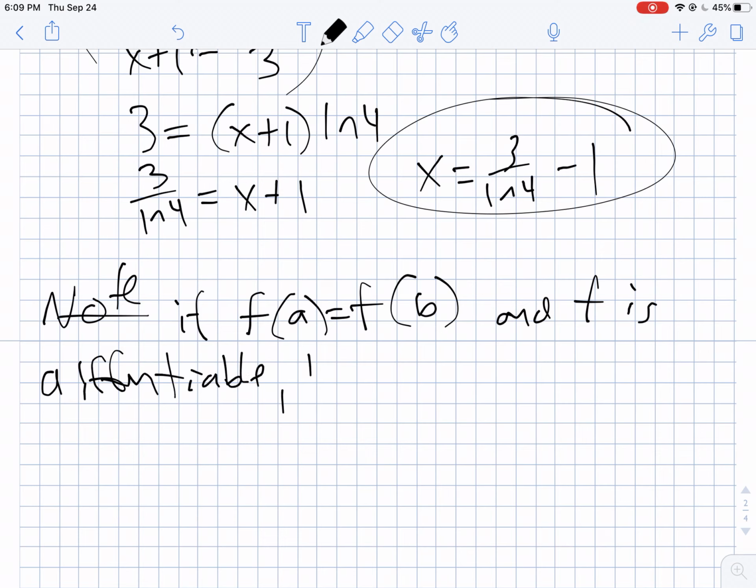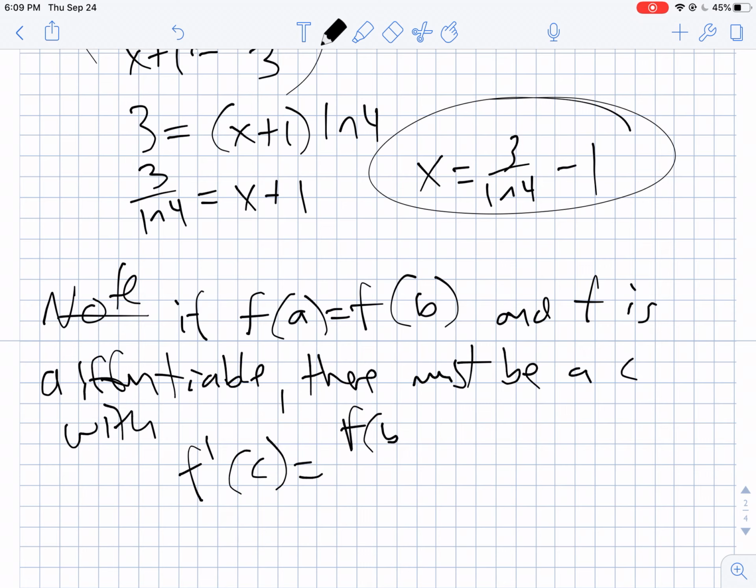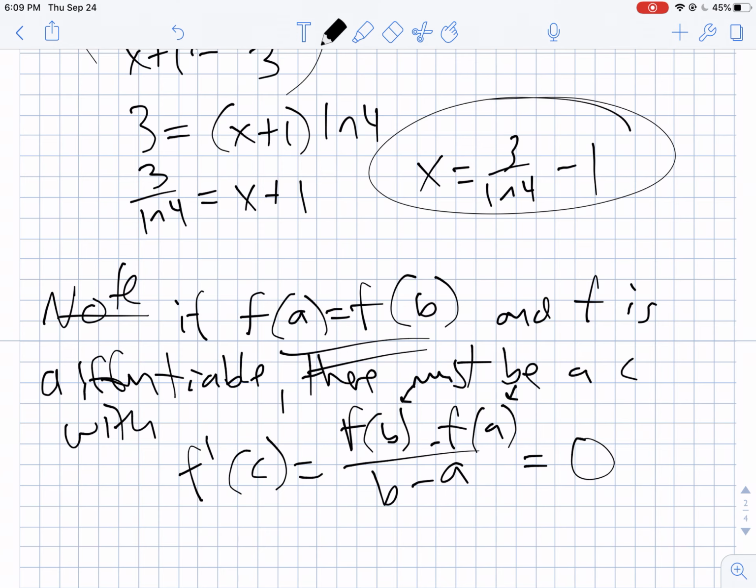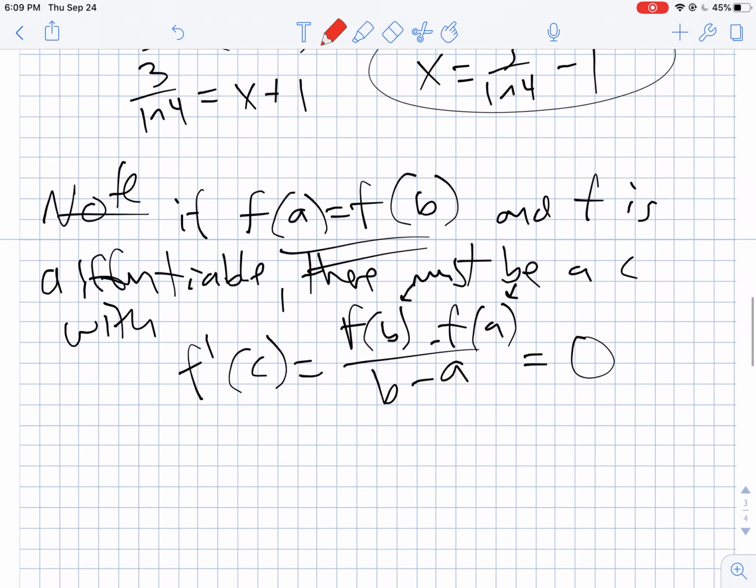There must be a C with the derivative of that C, so f prime of C, equaling f of B minus f of A over B minus A. But if f of A equals f of B, that's just equal to 0, right? Because the top, these two terms are identical. So this is saying if you start and end at the same point, so if they have the same values for A and B, there's got to be some point in the middle with a slope of 0. If you go up, you got to turn around, basically, and that's where they get you.